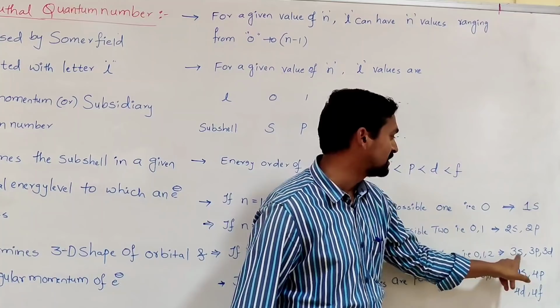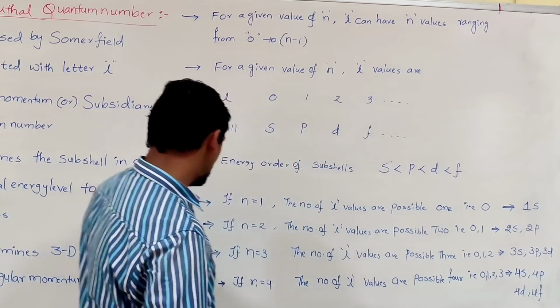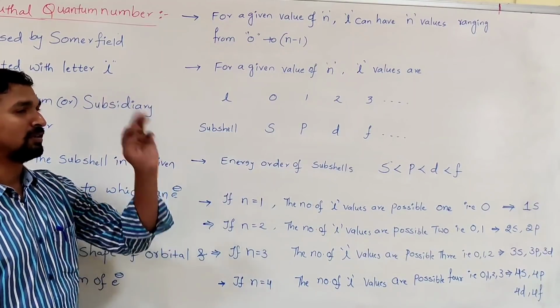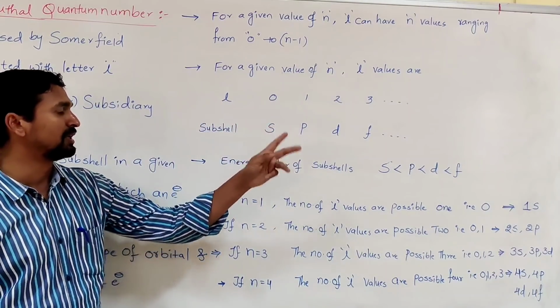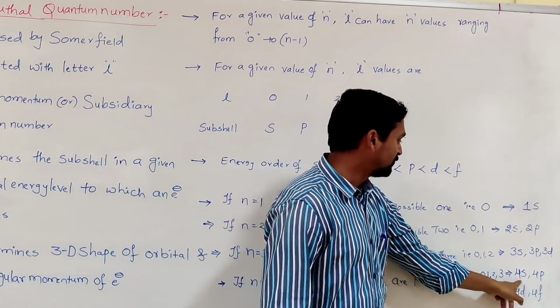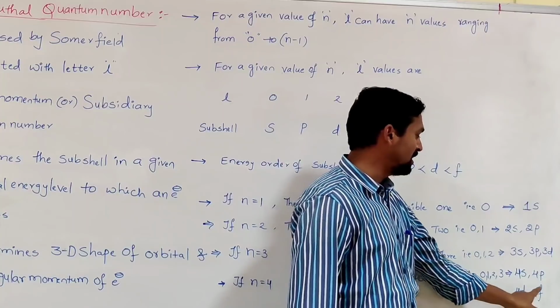All the 3 are present in the third energy level, so that's why 3S, 3P, 3D. If n is equal to 4, in the fourth energy level, how many subshells are present? Again, 4 subshells are present, that is 0, 1, 2, 3. What are they? S, P, D and F. So in the fourth energy level, we write 4S, 4P, 4D and 4F.